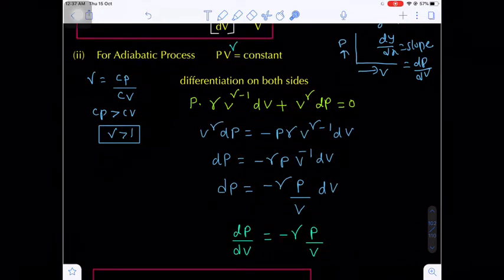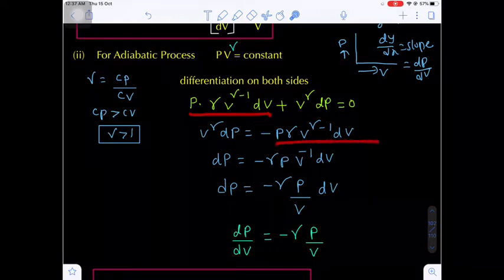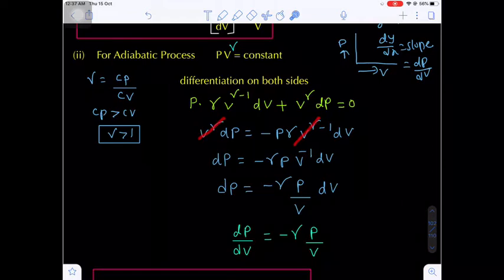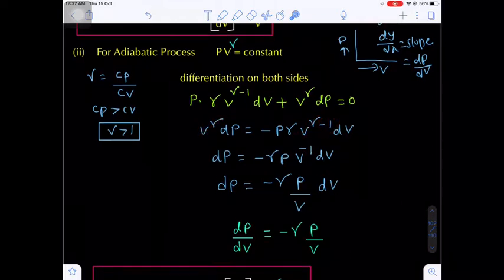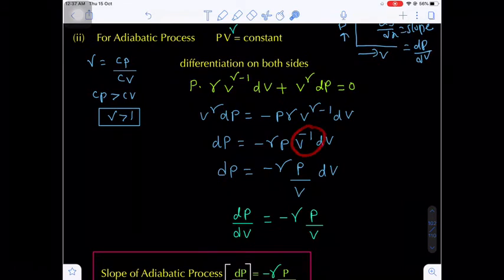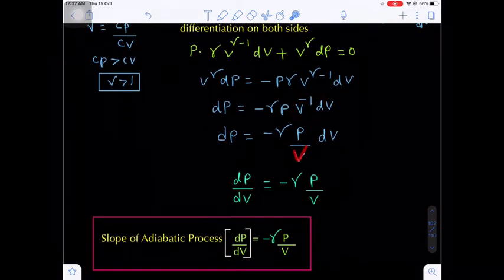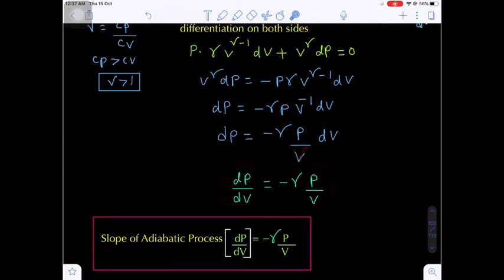Okay, now bring the P gamma V to the power gamma minus 1 dV to the right hand side. And from both sides if you cancel the V to the power gamma, you will get V to the power minus 1 left here, that is nothing but 1 by V. So finally dP by dV is equal to minus gamma times P by V.